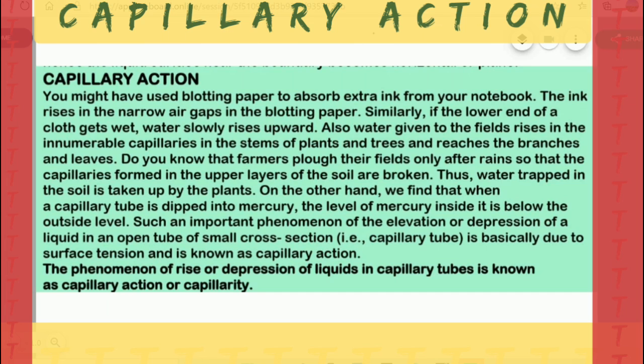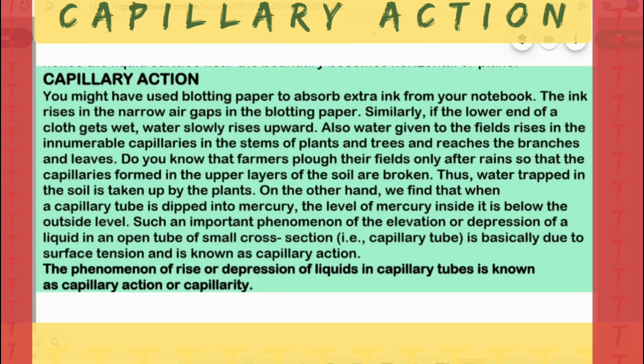That is capillary descent. When you dip a capillary tube in water, the water rises up. But when you put this capillary tube in mercury, the mercury level sinks down. That is capillary depression or capillary descent. Water rising up is called capillary ascent. So, what is meant by capillary action? The phenomenon of rise or depression of liquid in a capillary tube is known as capillary action or capillarity.